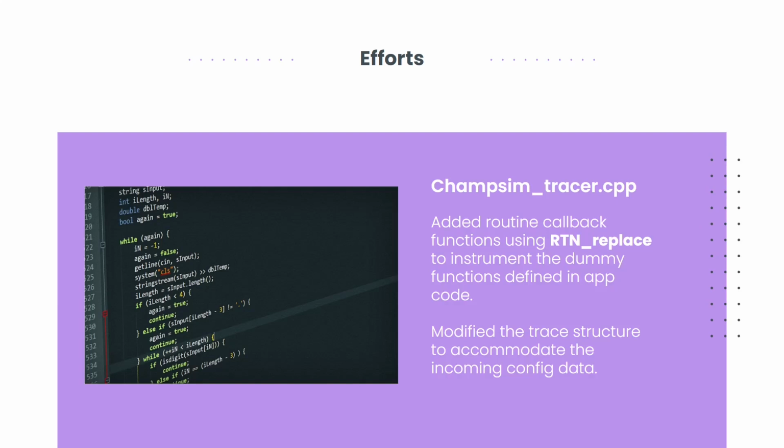Then we modified the champsim_tracer.cpp file, which is used for creating the trace. We added routine callback functions using RTN_Replace to instrument the dummy functions defined in the graph application code. We then modified the trace structure to accommodate the incoming configuration data. This was done by creating a similar graph structure in the tracer folder.